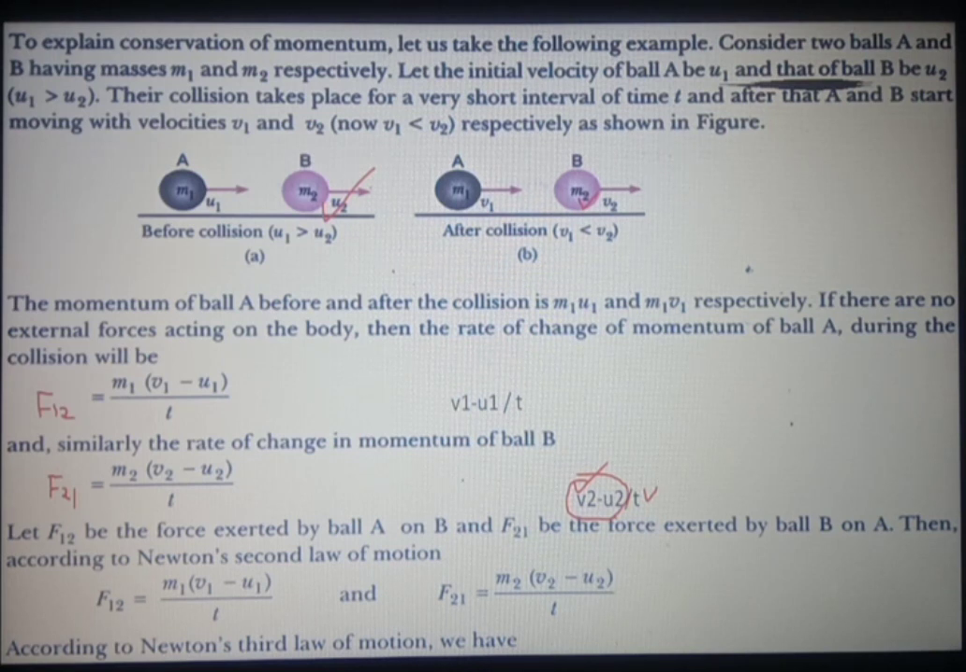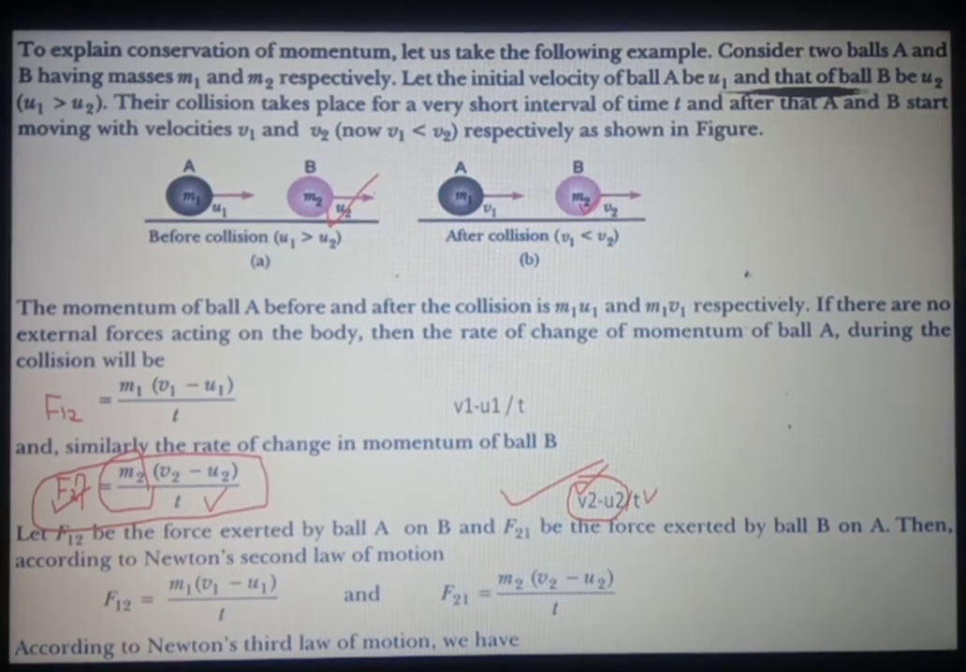Now we will calculate the force exerted by object B on object A. We can write F21, the force exerted by the second object on the first object, as the mass of the second object multiplied by the acceleration of the second object, where the mass of the second object is m2 and its acceleration is (v2 minus u2) upon t. So the final expression becomes m2 times (v2 minus u2) upon t.